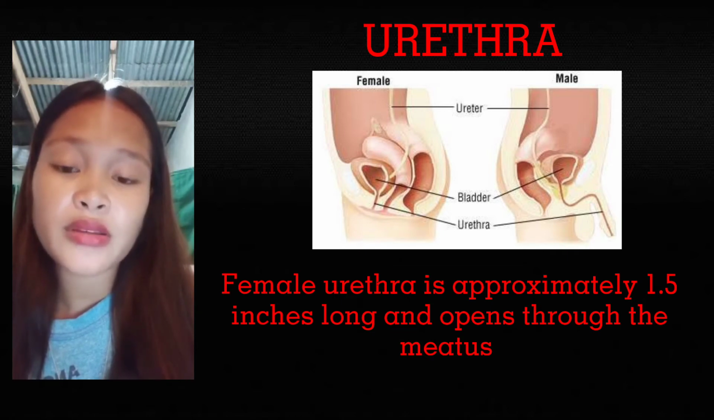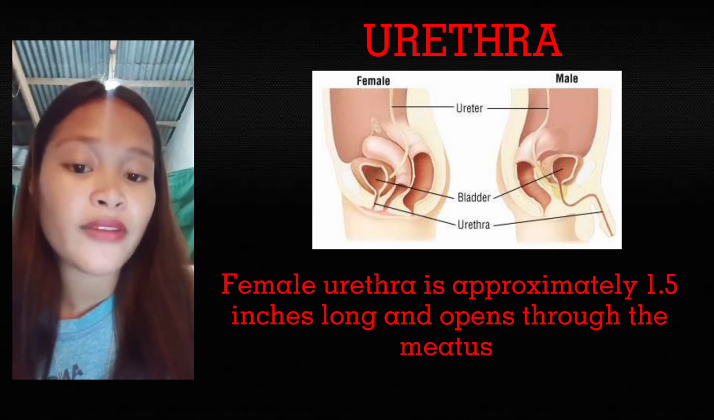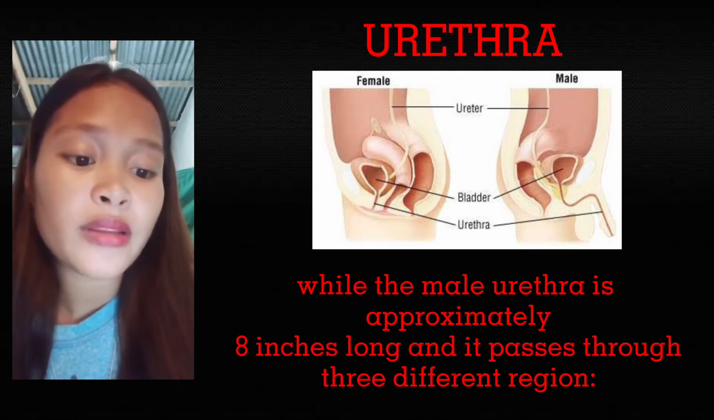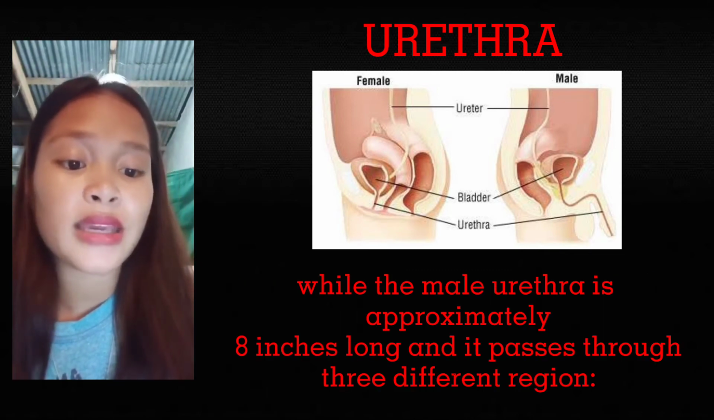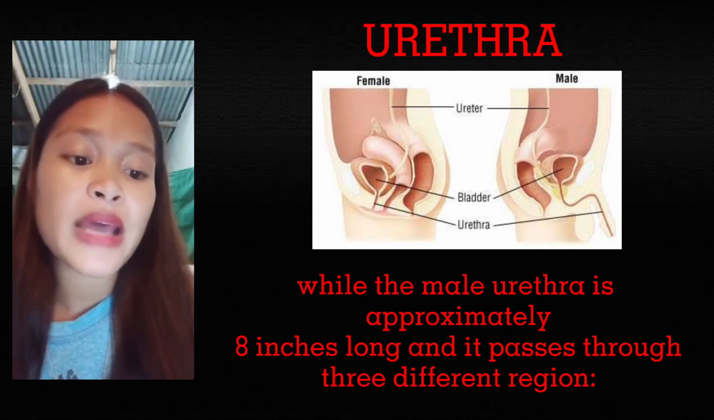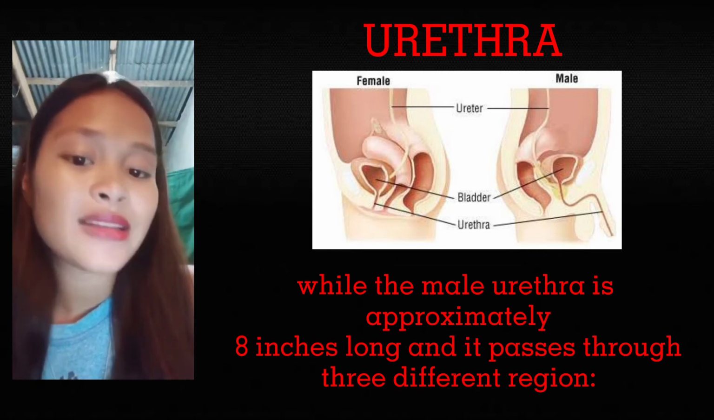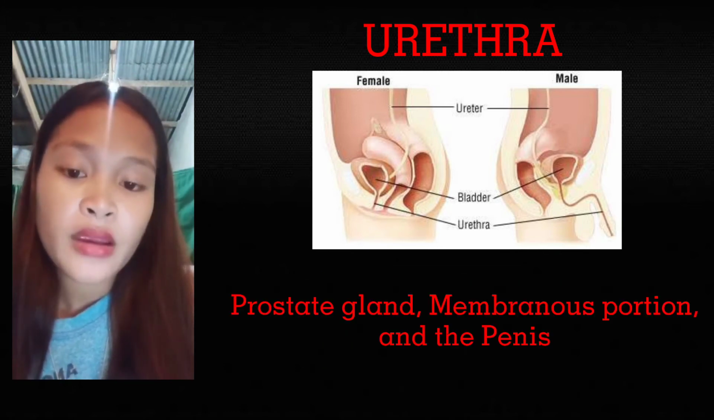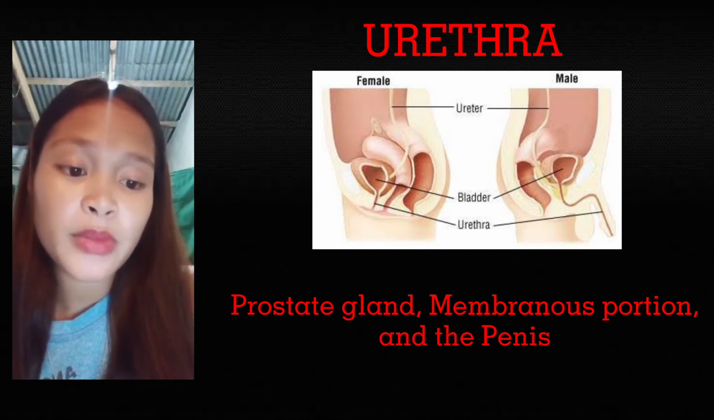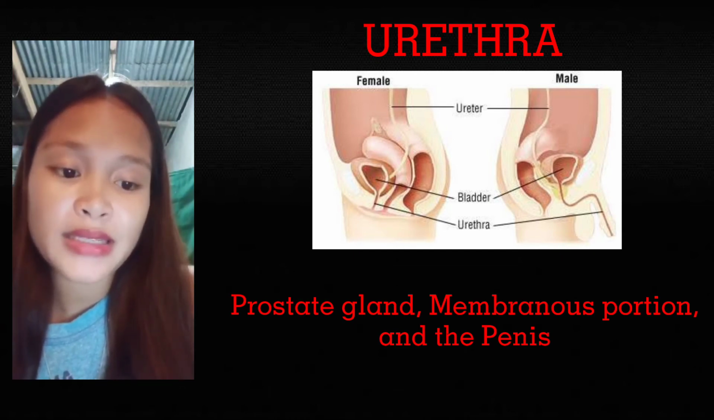The female urethra is approximately 1.5 inches long and opens through the meatus, while the male urethra is approximately 8 inches long and it passes through three different regions. They are the prostate gland, the membranous portion, and the penis.